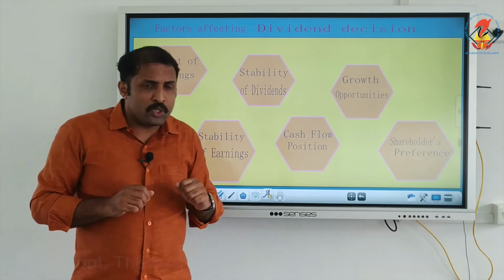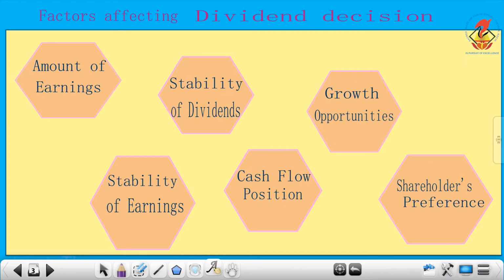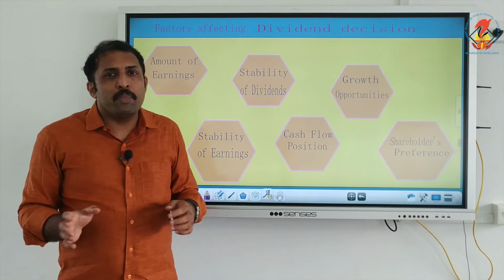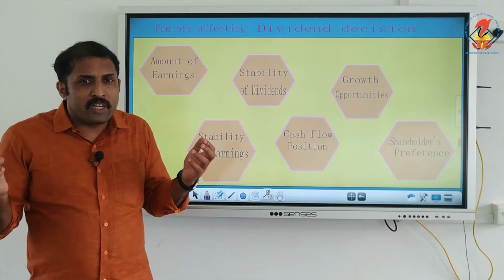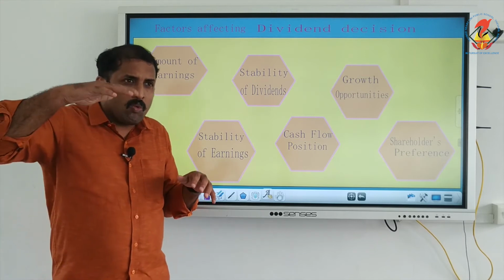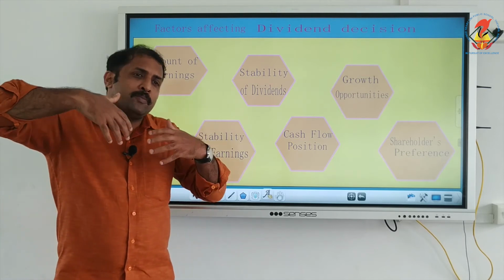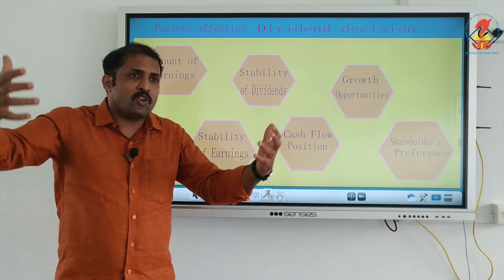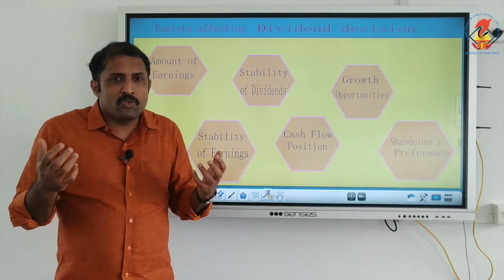Again, growth opportunities. When a company has a chance of growth, most companies tend to retain more because they want to take that opportunity and make use of that opportunity.